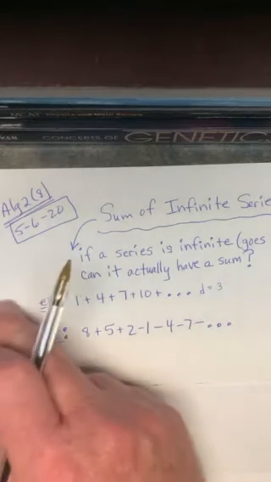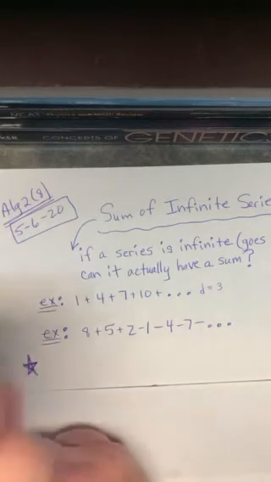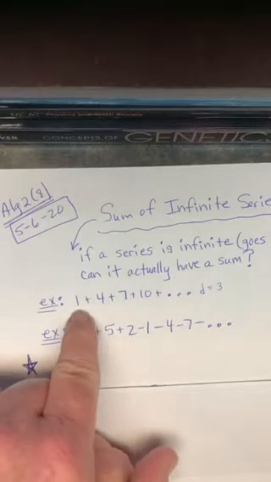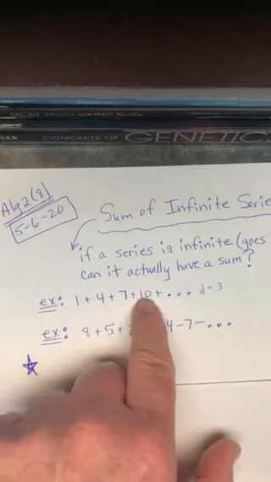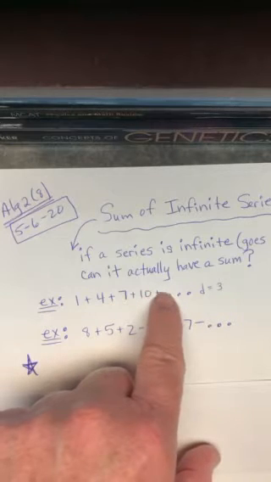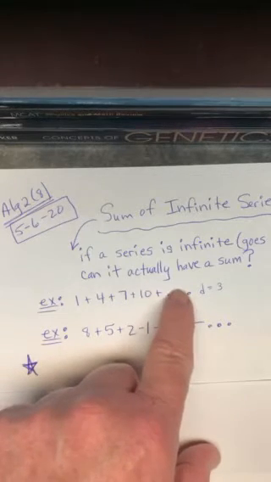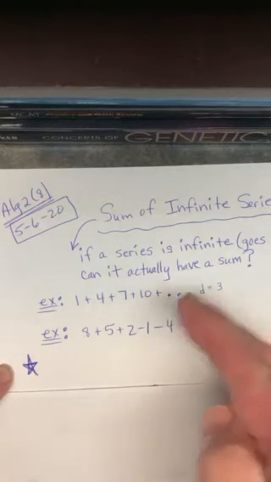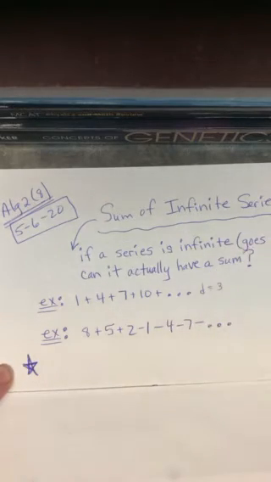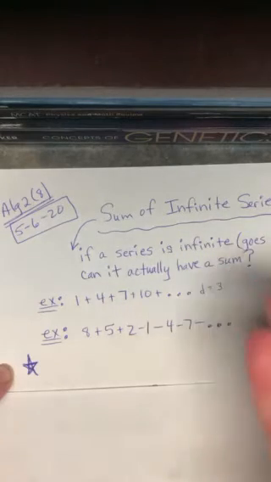If I told you to add all them numbers together and give me a final answer, well, 1 plus 4 is 5, plus 7 is 12, plus 10 is 22, plus 13 would be 35, plus... Obviously, if I kept going forever, I would never arrive at a final answer, would I? Because the numbers keep getting bigger and bigger.